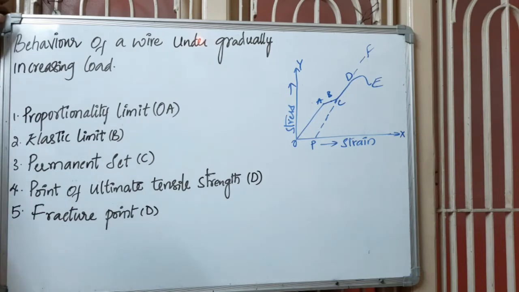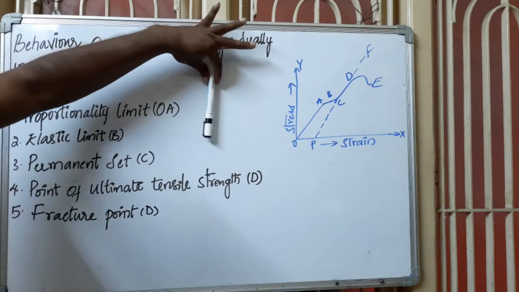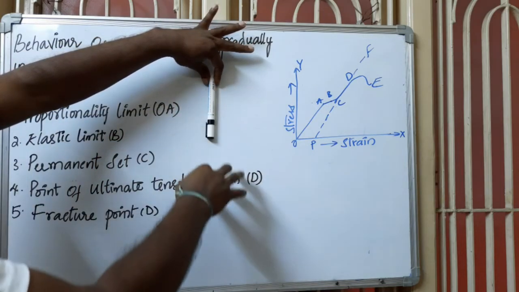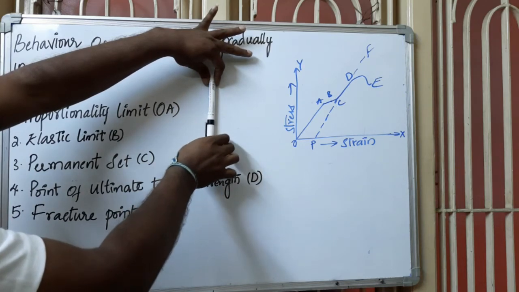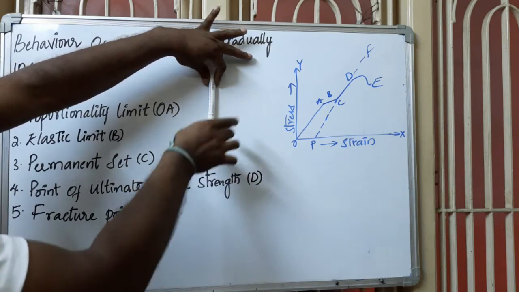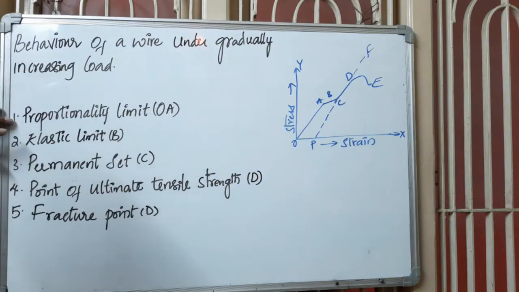Let a wire be suspended at one end and a load attached to the other end. When the load is gradually increasing, the following changes you can notice. Let us think this is a string. I had suspended the string like this, and at this end we had connected a weight, and this weight is not a constant weight, we are gradually increasing the weights. Clear? So now the first point, the proportionality limit from O to A.